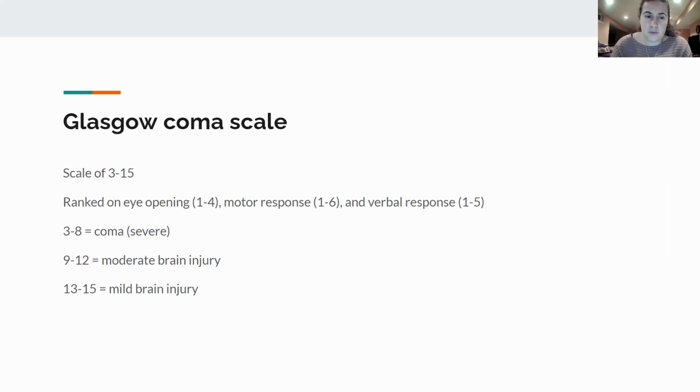If you score between 3 and 8, you are in a coma and you've had a severe brain injury. So 8 and below, you're in a coma. So 8's the magic number. If you're 8, it's not great. That's how I remembered it, because 8 or less was a coma. 9 to 12 would be a moderate brain injury. And then 13 to 15 would be a mild brain injury, such as a concussion.